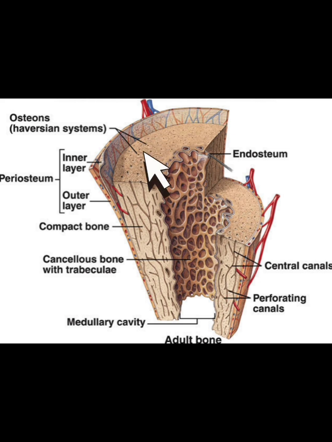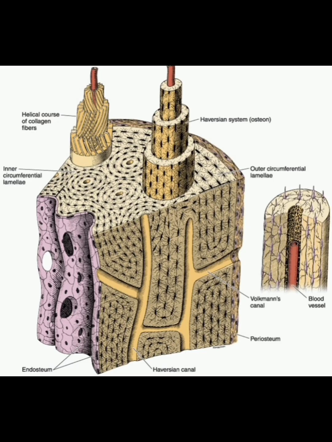Here is compact bone showing Haversian systems, and these canals are Haversian canals and transverse canals are Volkmann's canals. This shows a transversely cut Haversian system. For understanding purposes, concentric lamellae of this Haversian system have been pulled out.